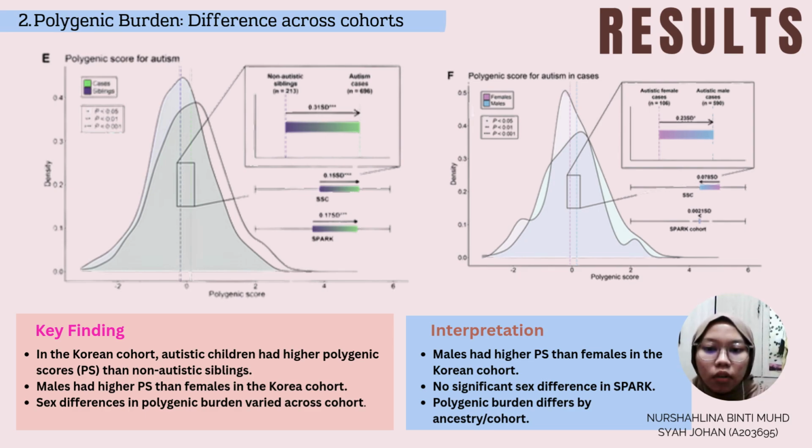Second, for polygenic burden, autism cases show higher polygenic scores than non-autistic siblings. This means inherited common genetic variants also contribute to autism risk. However, sex differences were not consistent across cohorts. In the current cohort, males had higher polygenic scores than females, but in SSC and SPARK, the pattern was different or not significant.